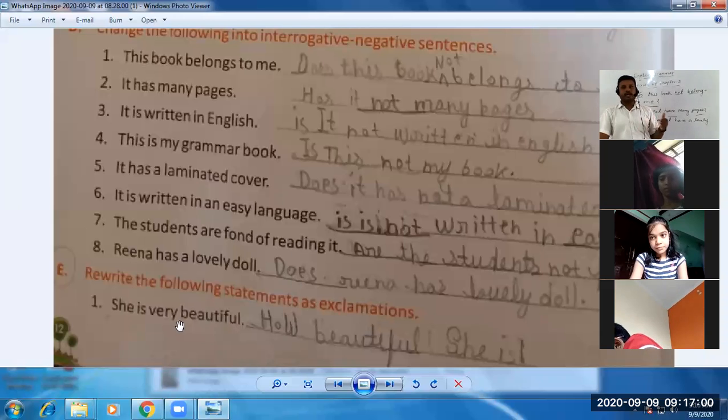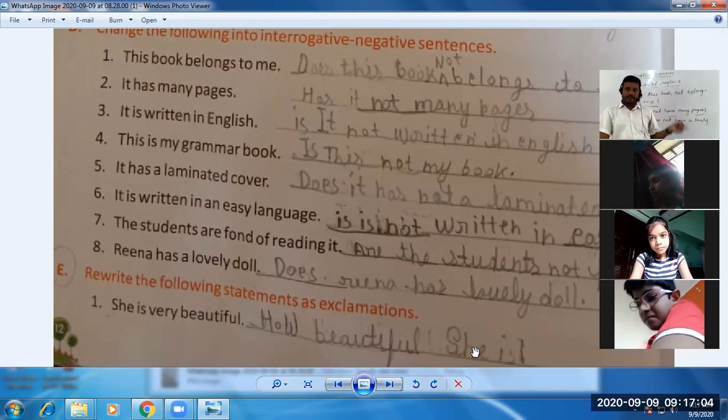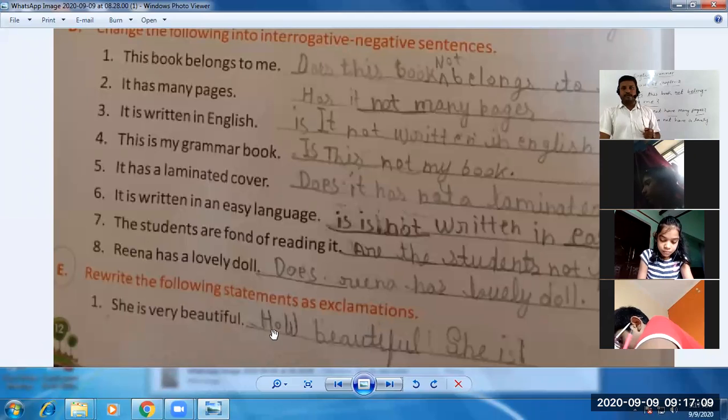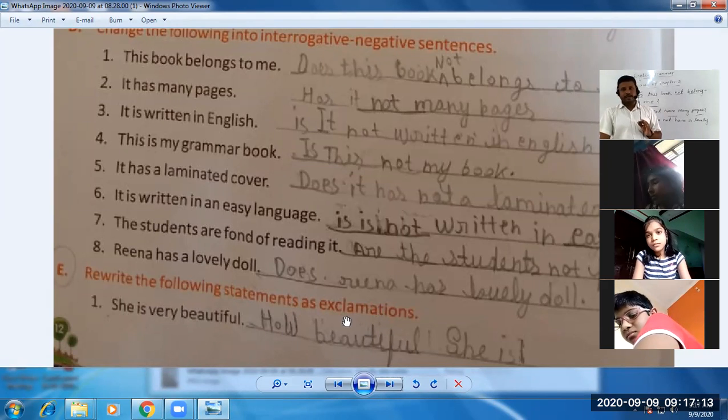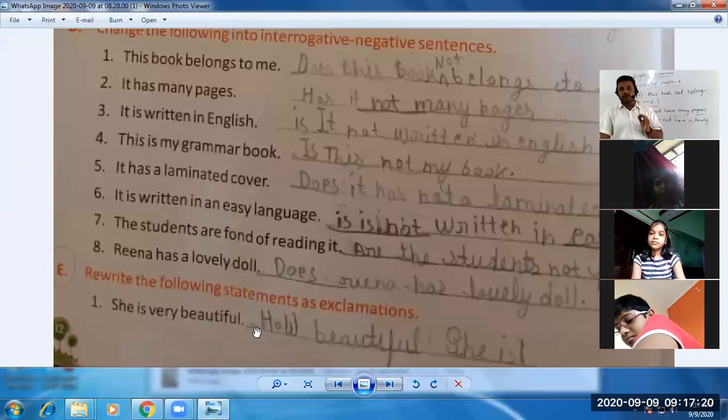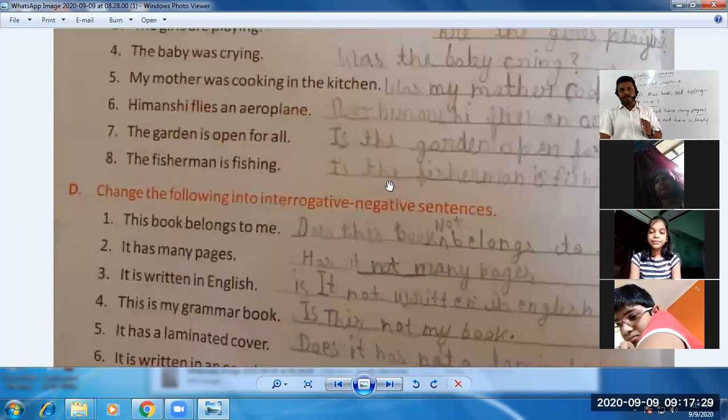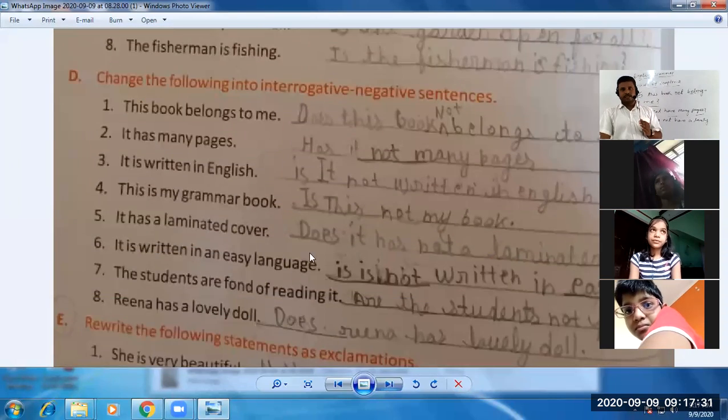Like this student has made this mistake. He has changed this sentence into the exclamatory sentence. ऐसे हमें change नहीं करना है. Like she is very beautiful. So he has written how beautiful she is. This is not the correct answer because here we do not need to change the sentence into an exclamatory one. Exclamatory में change नहीं करना है. We just need to use exclamations, means words like wow, like this. So I will come to this exercise, but before this we will discuss exercise